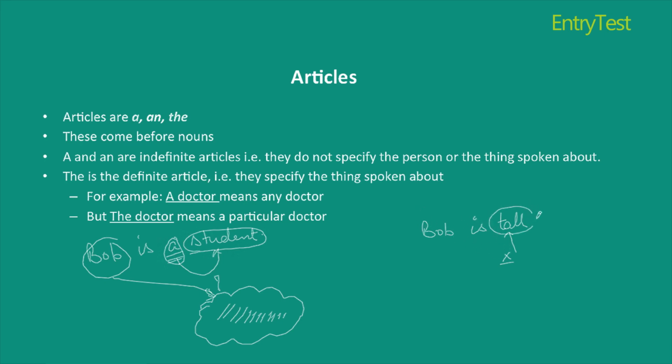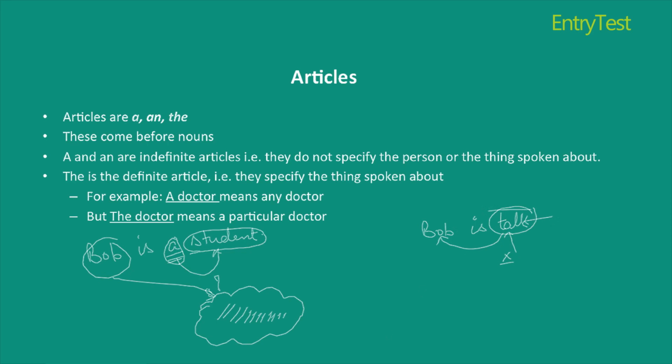In this case, where I say Bob is tall, being tall is the personal quality of Bob. It is telling you about the structure or stature of Bob. It is the personal quality of Bob. Thus, I do not put any article in front of tall.